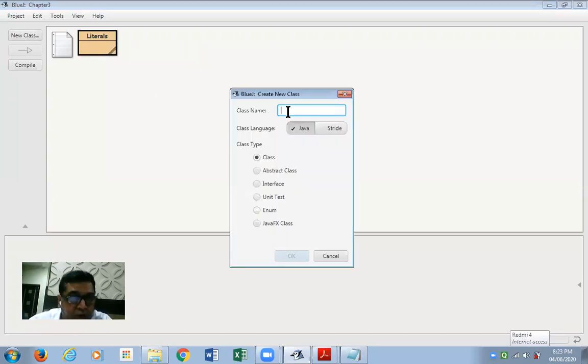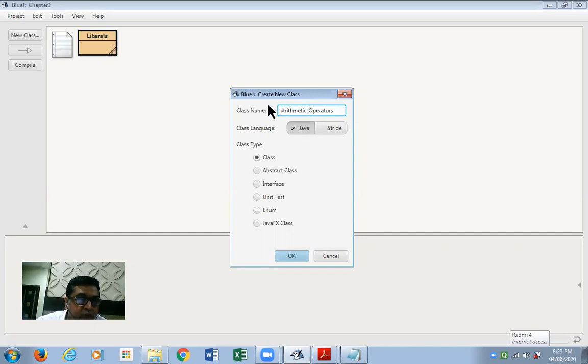We're giving a name to the class as arithmetic operators. I call it arithmetic operators, OPS, or operators. Now, let me tell you, when you're giving a name to your class, to your program, in this manner, where arithmetic operators are two words, I would suggest that you put an underscore symbol.